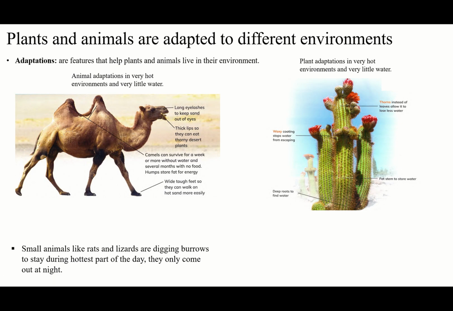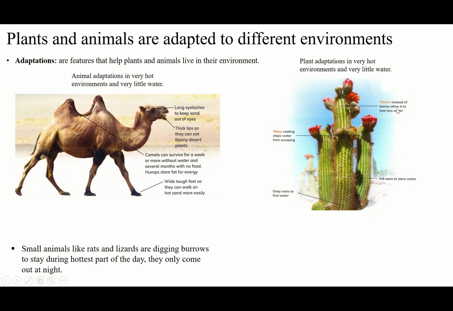It's not like our environment, where you can go out and find everything you want. They have to walk a long distance to reach some water or some food to eat. So that's why they have to adapt in this way. They have humps to store fat for energy. When they need it, they will use it, and they store water too.